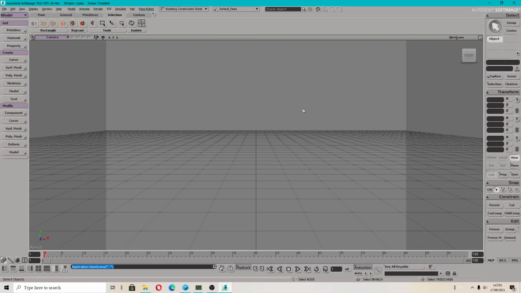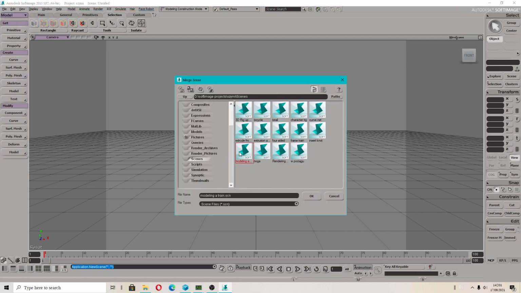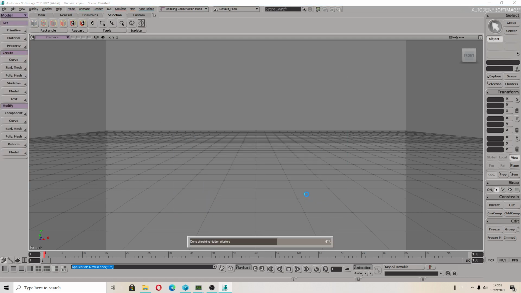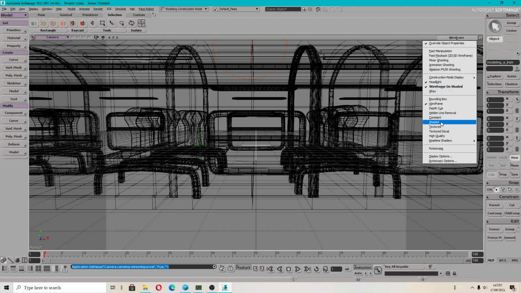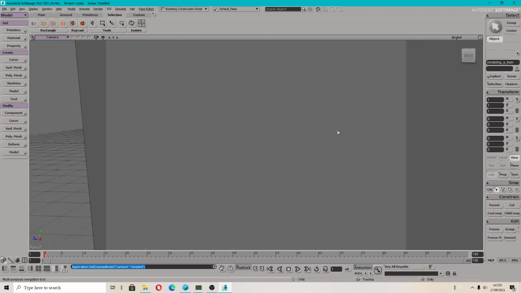I found the way what to do instead. To be able to see the graphics card in Softimage, you have to use the option merge instead. This also will import the scene, but you will have additional options. We have to turn wireframe on. Shaded.